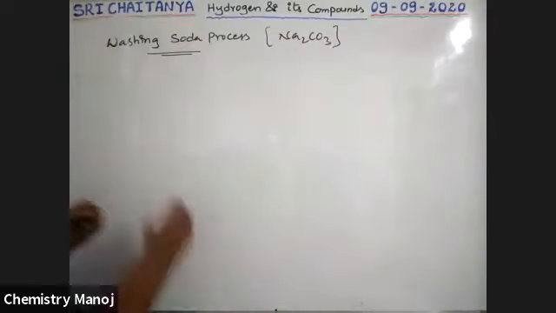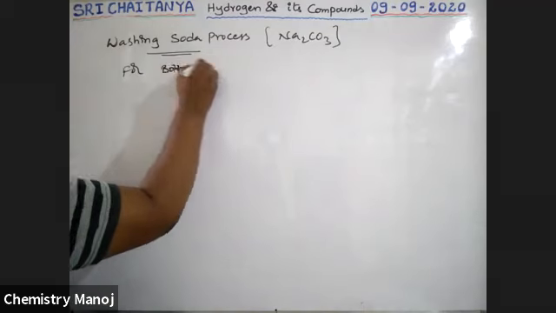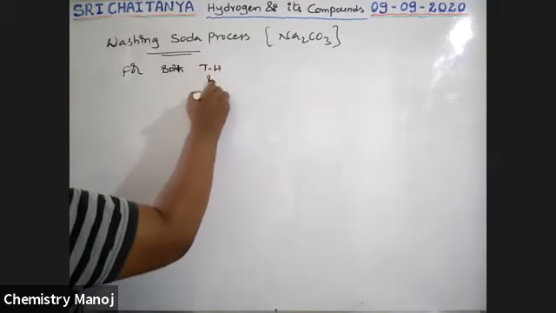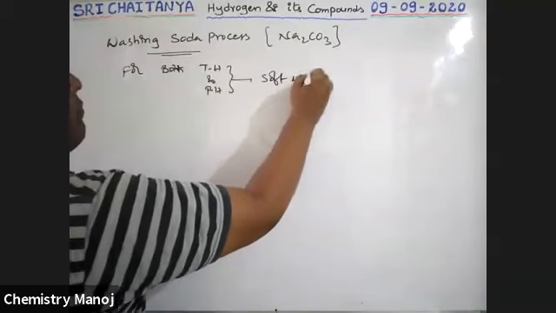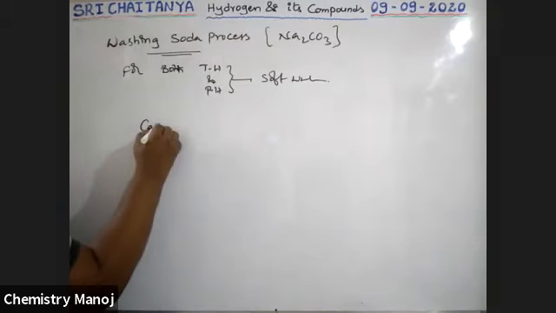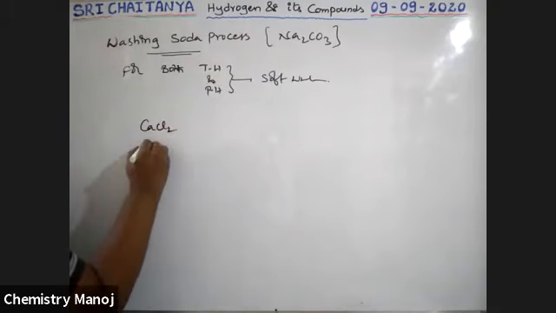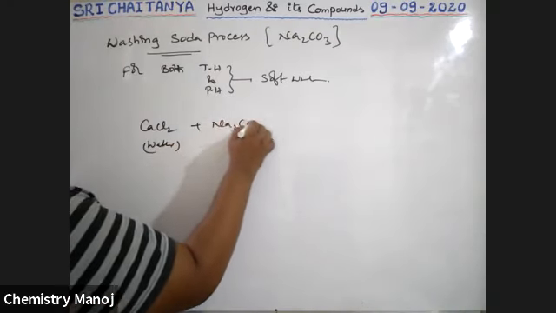So it is for both temporary hard water and permanent hard water, to convert them into soft water. So what are the techniques here? See boys, for example, if CaCl2 is present in hard water, to this I am using Na2CO3.